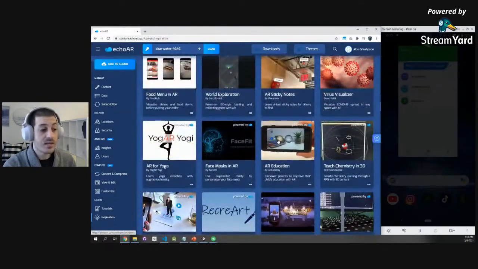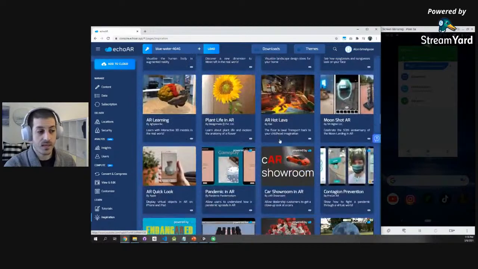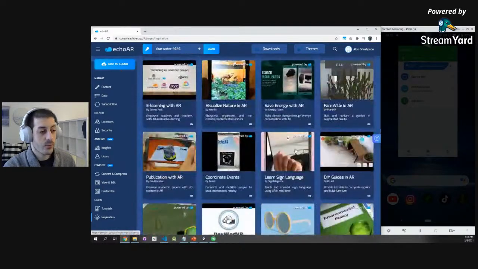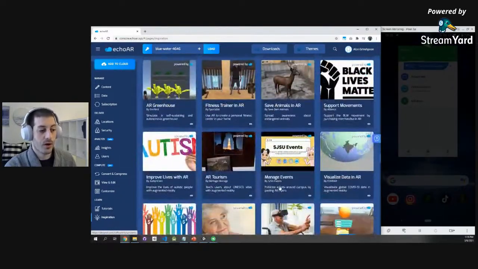And if you build something, let us know and we'll feature you on our page as well to get you visibility. Here's a really cool mask visualizer that someone built. Really amazing and inspiring stuff. Go through it to see what is possible with augmented reality.